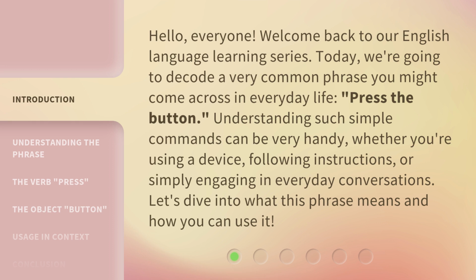Today, we're going to decode a very common phrase you might come across in everyday life. Press the button. Understanding such simple commands can be very handy, whether you're using a device, following instructions, or simply engaging in everyday conversations. Let's dive into what this phrase means and how you can use it.